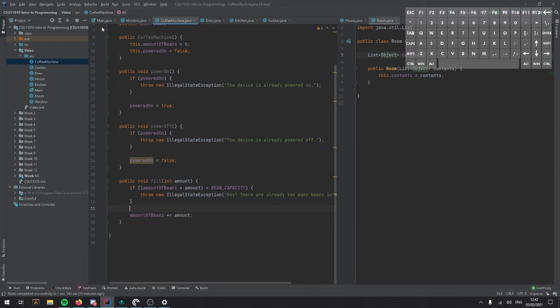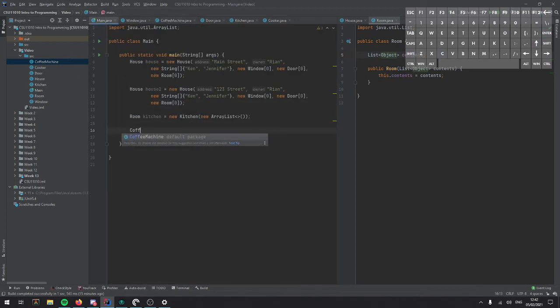But where am I going with this? Well, if I have a coffee machine, and we can create a new coffee machine, all I have to say is powerOn. I don't have to worry about what it's doing behind the hood because we've abstracted that code away. We are interacting with this coffee machine at a much higher level. So it's like the difference between writing something in assembly language versus writing something in Java. We've abstracted away all of that difficult memory stuff, and we just get these really nice objects to work with. So we have coffeeMachine.powerOn.